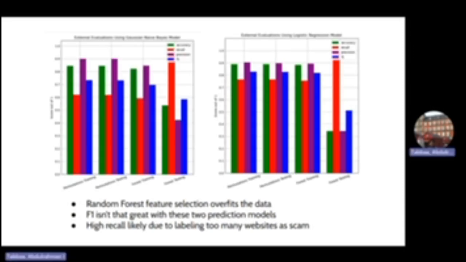So the following 2 graphs show the results for our Gaussian naive Bayes and logistic regression prediction models. The large disparity in performance between the training and testing data for the forest reduced dataset seems to support our previous concern of random forest feature selection overfitting the data due to high cardinality bias. This overfitting isn't present with the feature permutations reduced dataset. However, the F1 scores of about 0.7 and 0.8 respectively can be better.